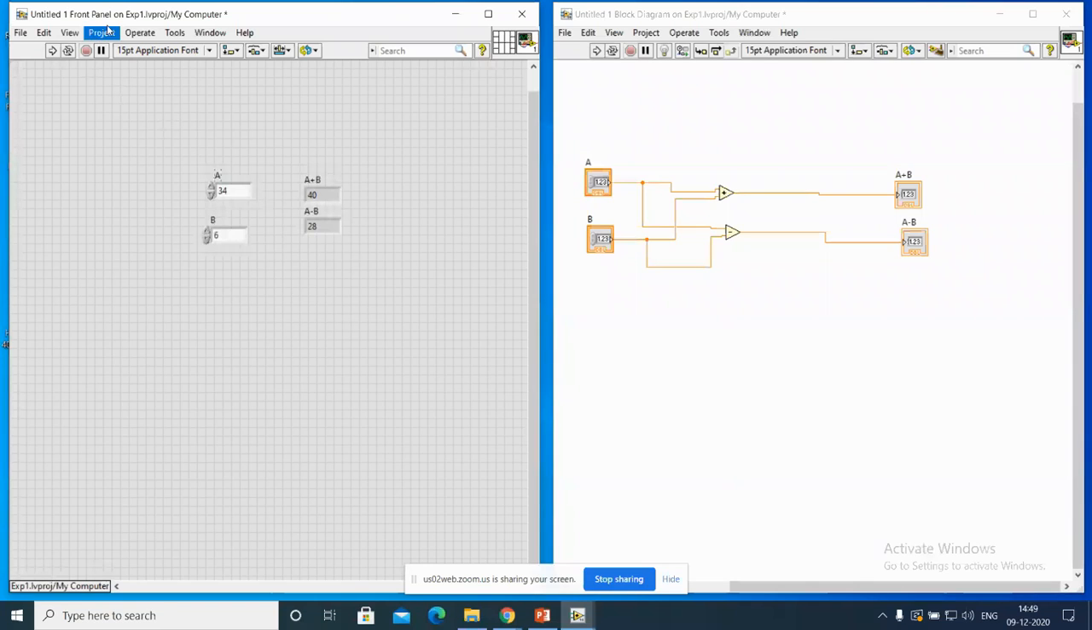If the person is only viewing the front panel, he doesn't know what's happening inside. If I give this code to one particular person, he can add two numbers or subtract two numbers without knowing this code, because I have given here A is this one, B is this one. You can change the value, and A plus B here and A minus B here. So this is the front panel system, like a calculator. To add two numbers and to subtract two numbers, this is one type of code.